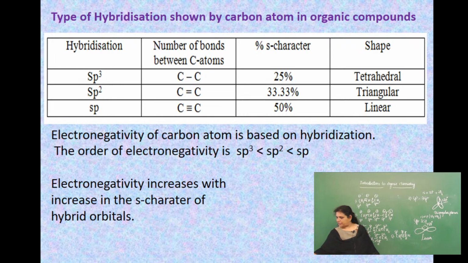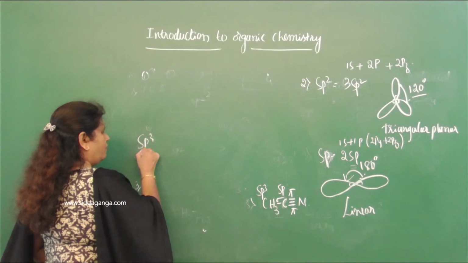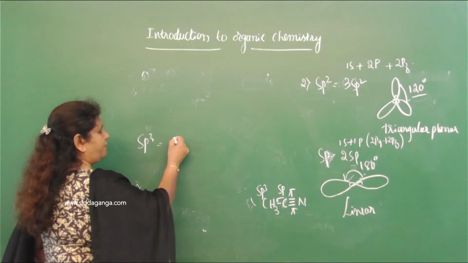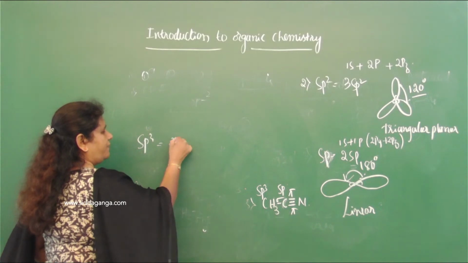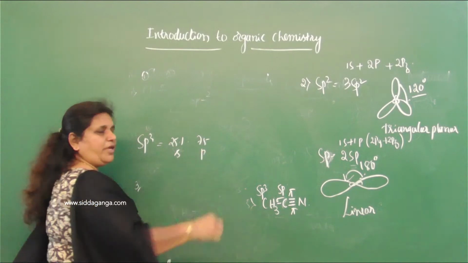S character. In sp3 hybridization, there are 4 orbitals, so 100 divided by 4 is around 25% of S character, and 75% of P character.